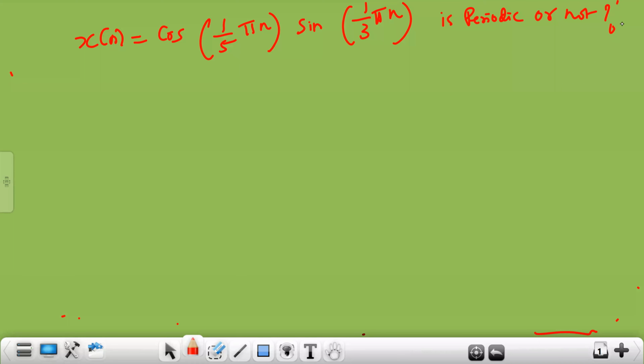Can anyone tell what is the difference in this particular problem when compared to the previous problems whatever we have done?